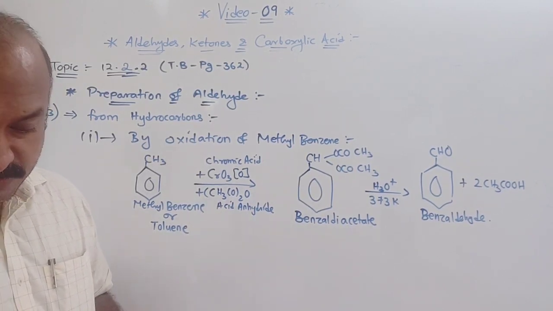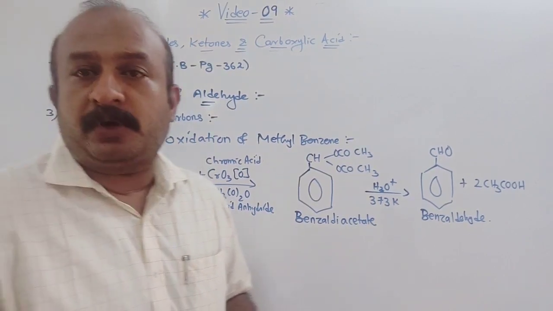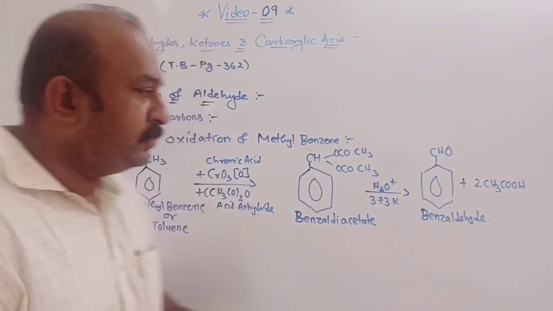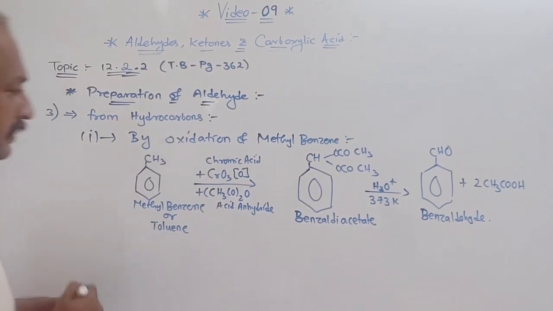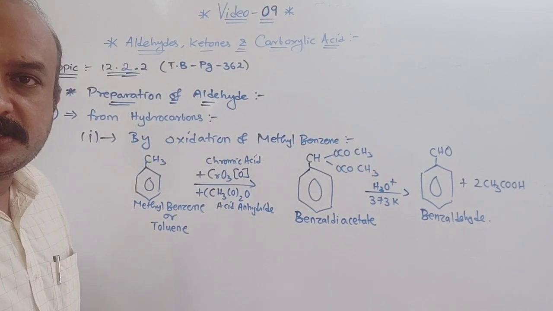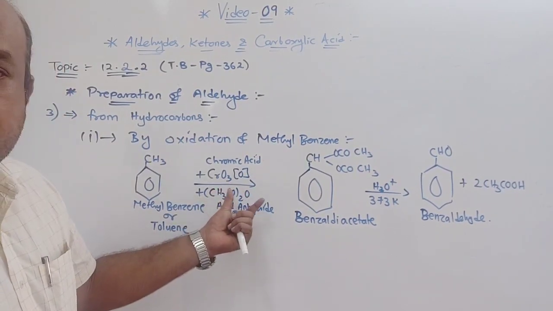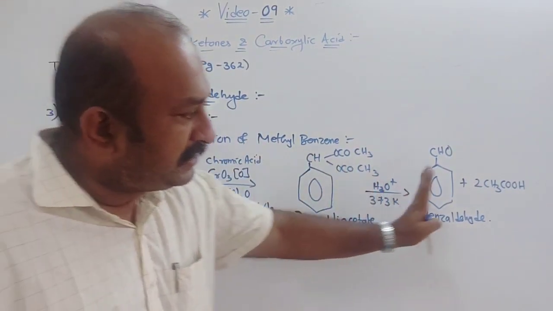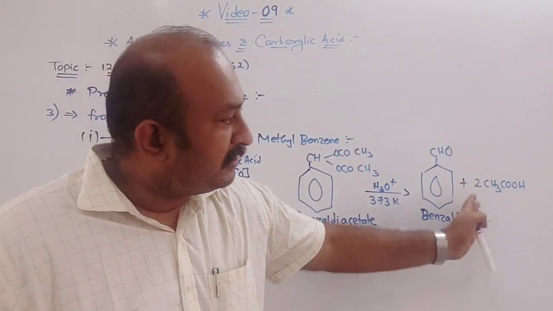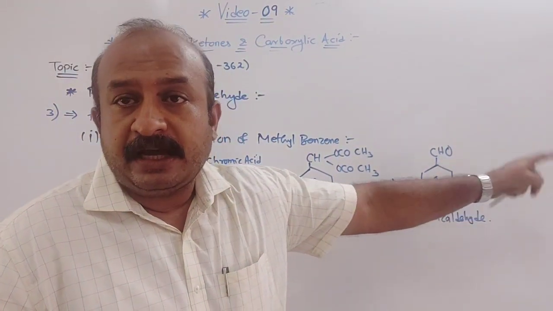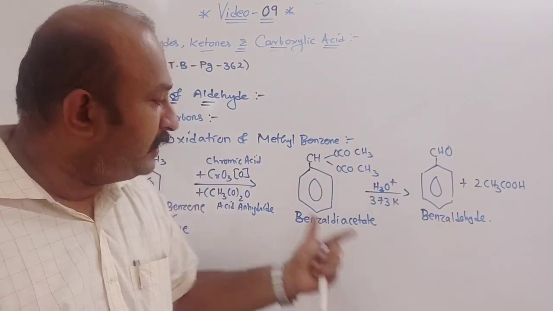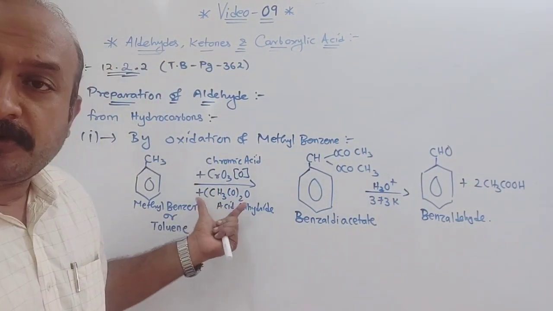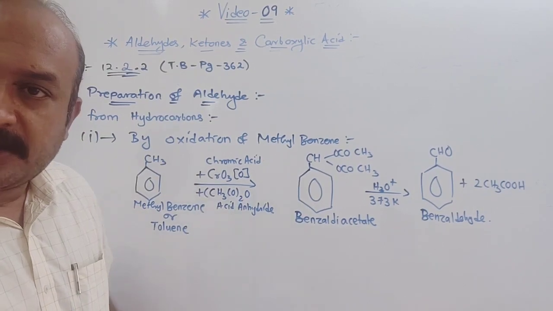Now the next one is by use of chromyl chloride. So I think you understood the first part: you can stop the oxidation at the aldehyde stage. Further oxidation will give you benzoic acid, but we have to stop, and that is only possible by use of special types of oxidizing agents.